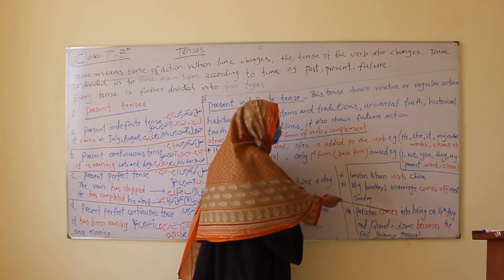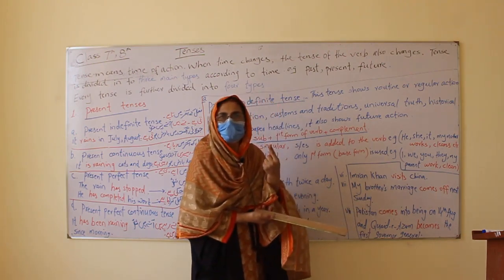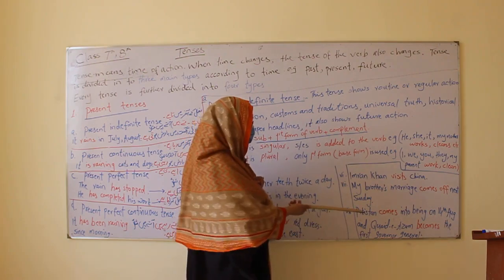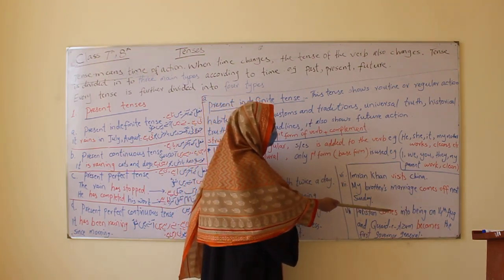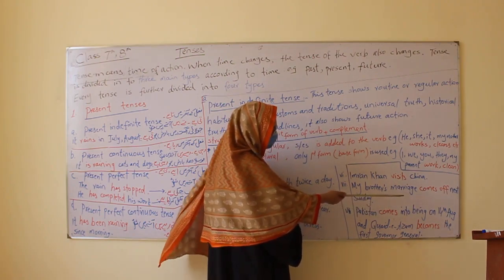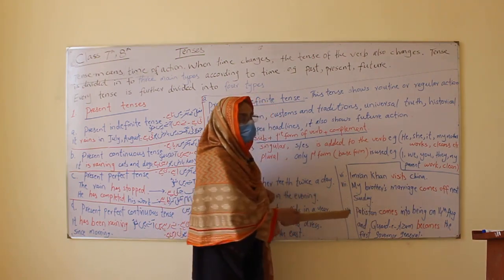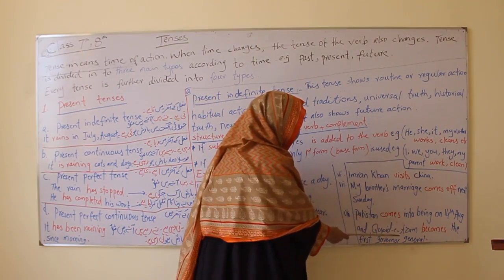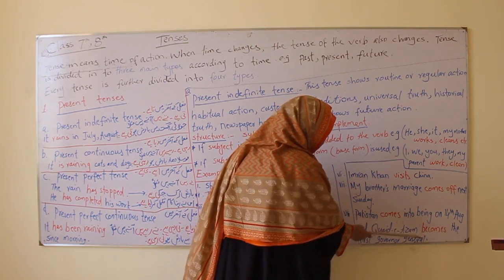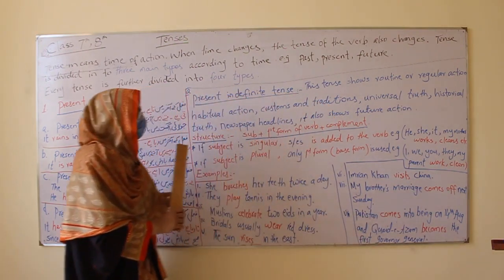Then like present tense is used for future action also, for past action also, and this shows historical truth. Pakistan comes into being on 14 August, and Qaid-e-Azam becomes, Qaid-e-Azam is singular, becomes the first Governor General.